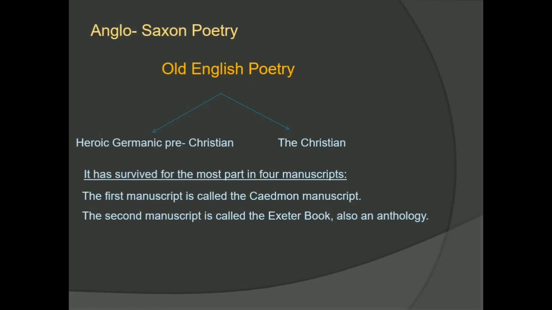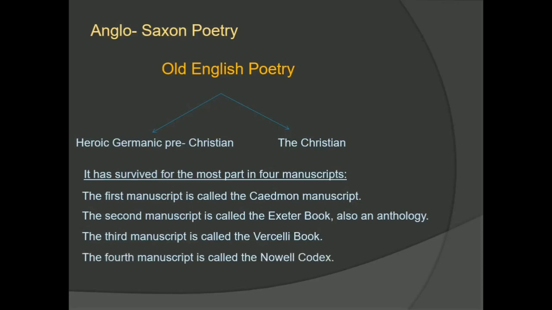The third manuscript is called the Vercelli Book, and Vercelli is also the name of a city in Italy. How it got to Italy no one knows, and it is a matter of debate. The fourth manuscript is called the Nowell Codex, which is a mixture of poetry and prose. This is something about Old English poetry.